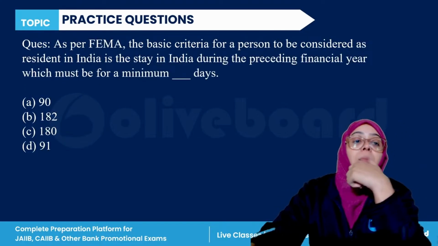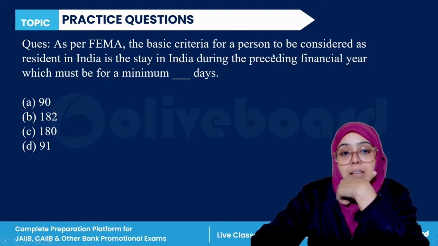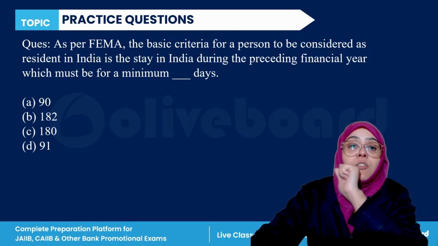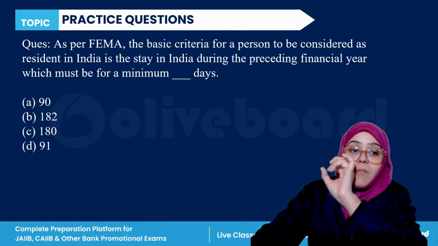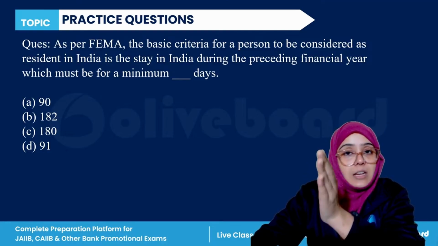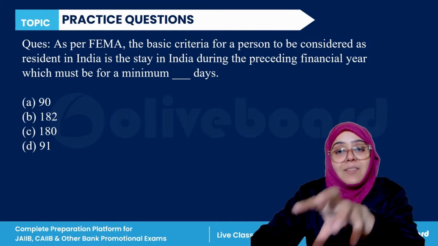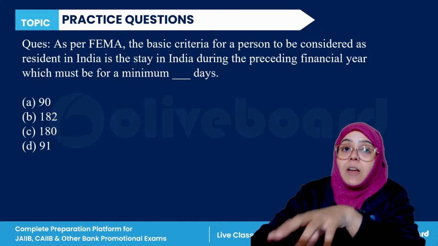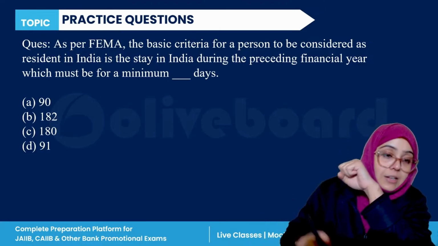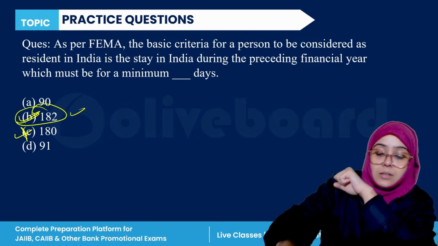Okay, next. As per the FEMA, the basic criteria for a person to be considered a resident Indian during the preceding financial year, which must be for a minimum of dash days: 90, 182, 180, or 91 days. So, the Foreign Exchange Management Act has defined the resident Indian rules, that you have to stay for a minimum of how many days in the preceding financial year to be called a resident Indian. So, the correct answer for this question is 182 days. 182 days is the correct answer, right?